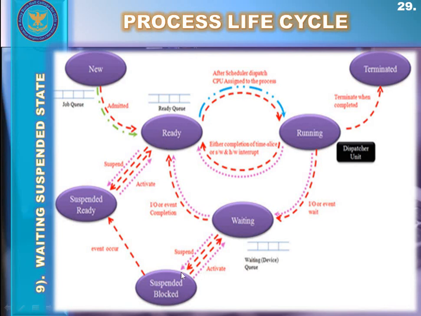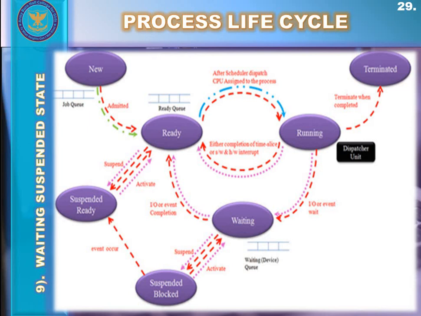But sometimes it happens that from the suspended state, those processes go to the suspended ready state, and from the suspended ready state they go to the ready state. When some memory space in the RAM becomes available, they move from the suspended ready state to the ready state, where they get placed into the ready queue or waiting queue for the CPU to become available.